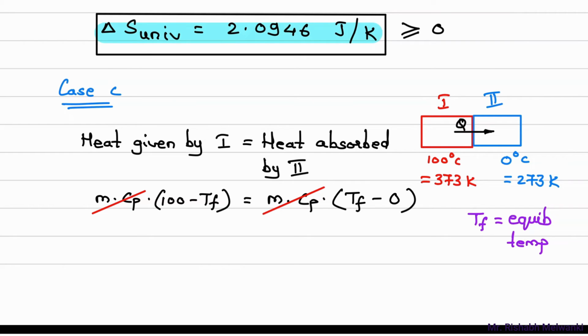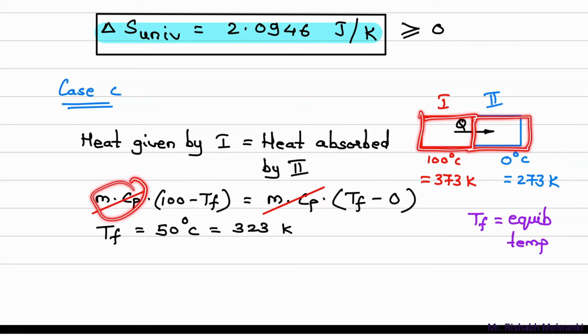So here I get T final value as 50 degree Celsius, which is equal to 323 Kelvin. So what is the meaning of this? When the 100 degree Celsius copper block comes in contact with 0 degree Celsius, provided the mass and Cp value are same, this is the final temperature, and we are not considering the surrounding.